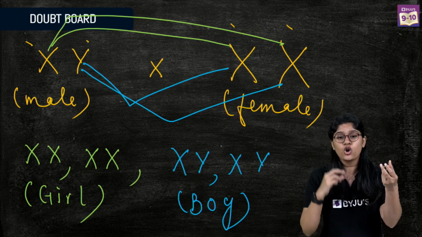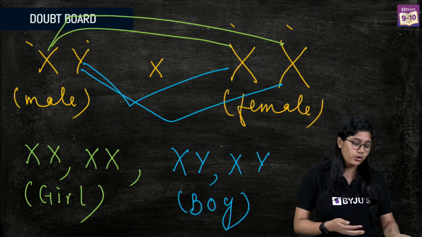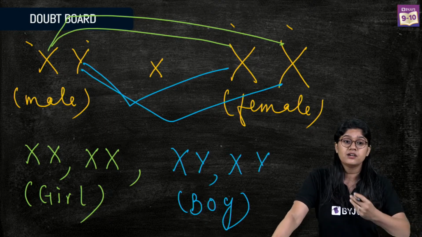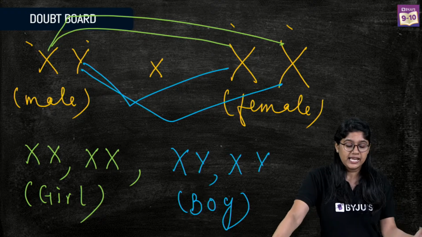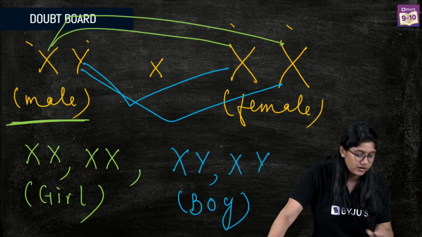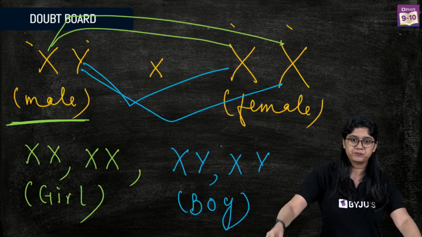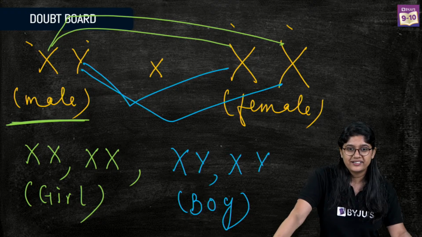Either if it's X or the Y, the gender of the child will be decided. So in our society, females are usually blamed for that, but it's not the case. Very good, Manoranjan. It's the father who is responsible for giving the gender to the baby.